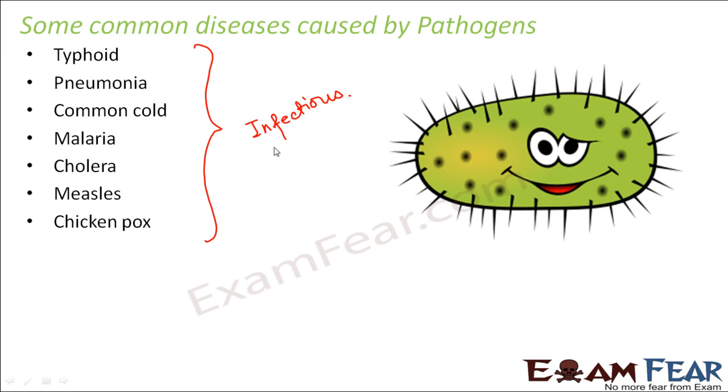That is, they can be transmitted from one person to another. So if one person is suffering from common cold, another person staying in his or her vicinity can also catch cold. That's because it is infectious. Mostly these diseases caused by pathogens spread from one person to another, but not necessarily all diseases spread.